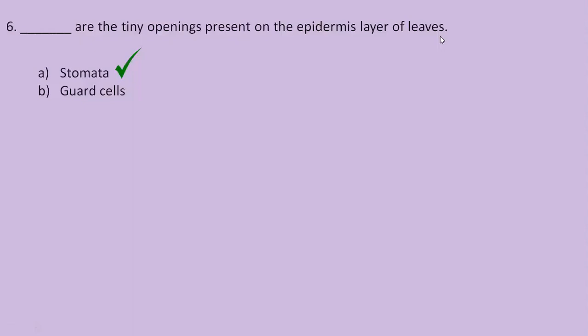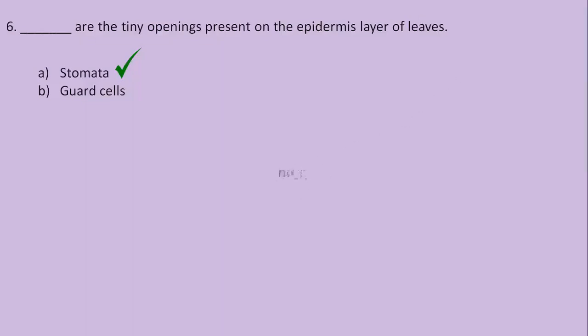And the oxygen which is produced as a byproduct exits the plant via stomata. But who regulates the opening and closing of the stomata? Nothing but the guard cells. Guard cells are the cells which surround each stoma, and they regulate the opening and closing of the stomata during the entry and exit of carbon dioxide, water, and oxygen molecules.